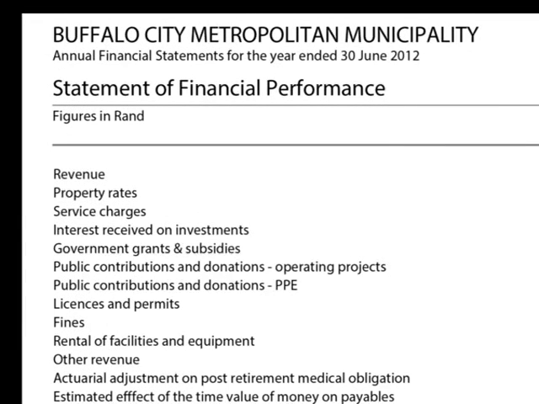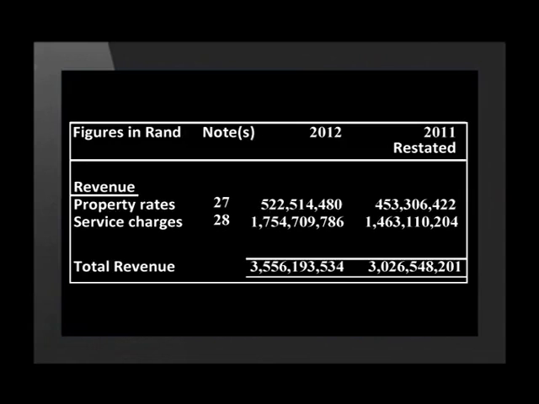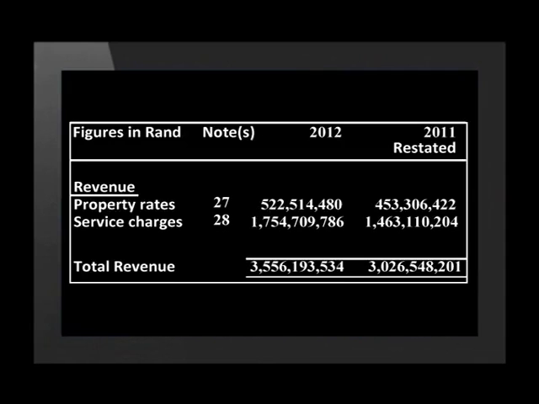Let's look at this income expenditure statement in more detail. The revenue section lists all the income received by the municipality. Sources of income such as property rates and service charges are some sources of the revenue for the municipality. The values displayed in this document amount to millions and billions of rand. In South Africa, a billion is 1,000 million. It has 9 places to the left of the decimal comma. The total revenue for 2012 was 3,556,193,534 rands.